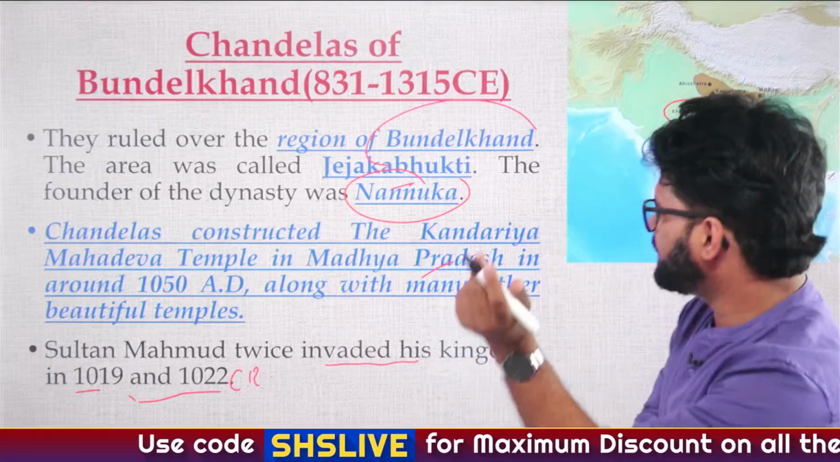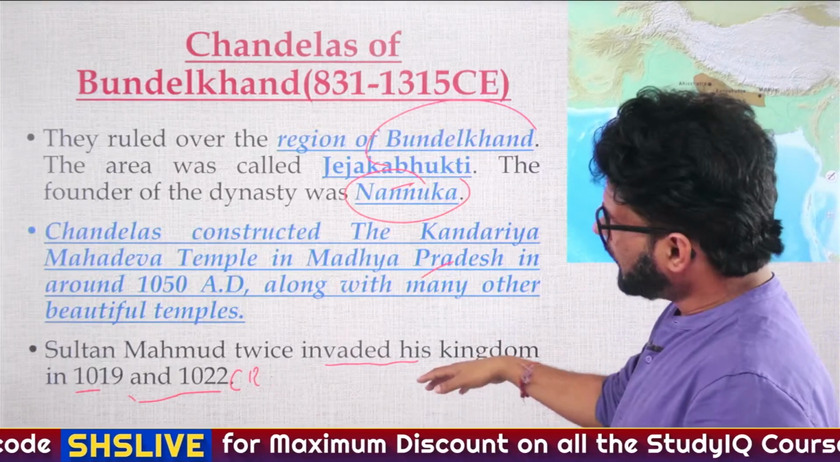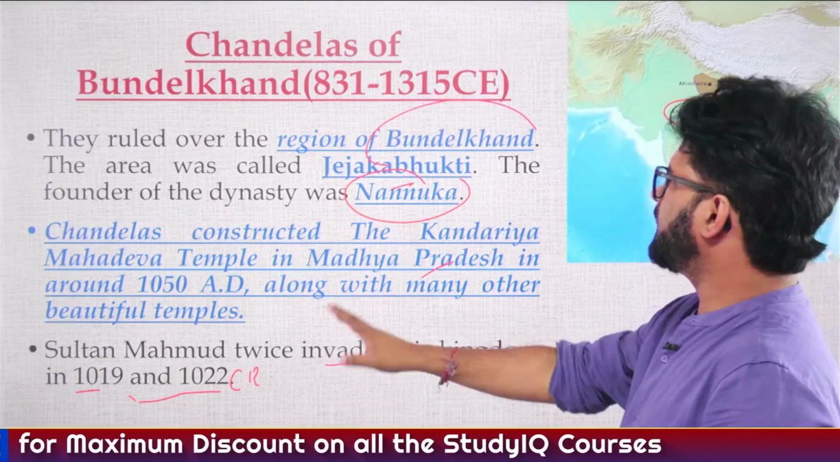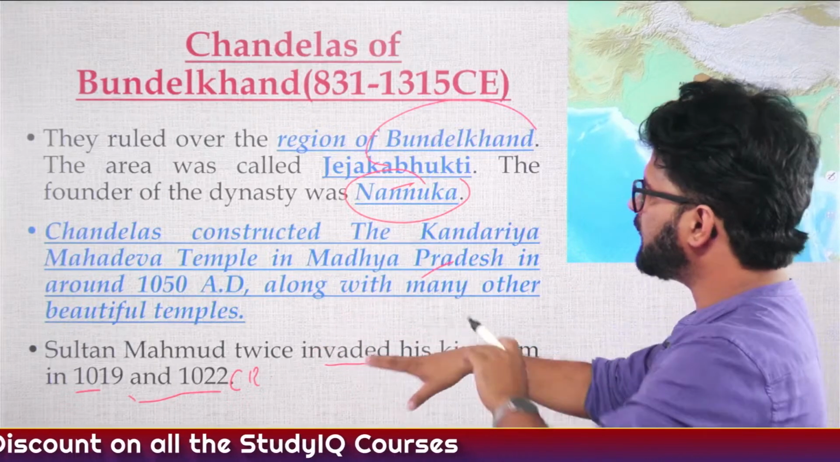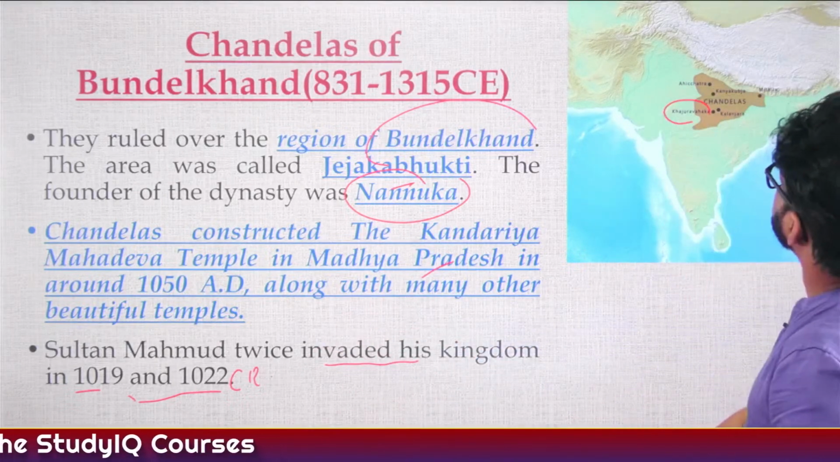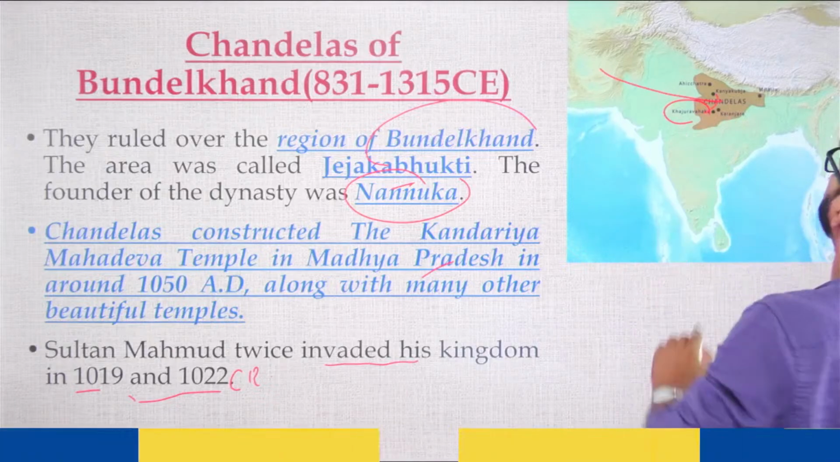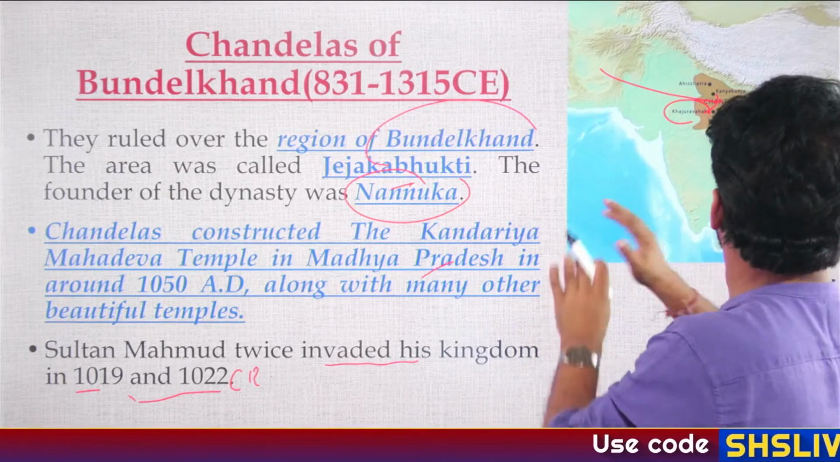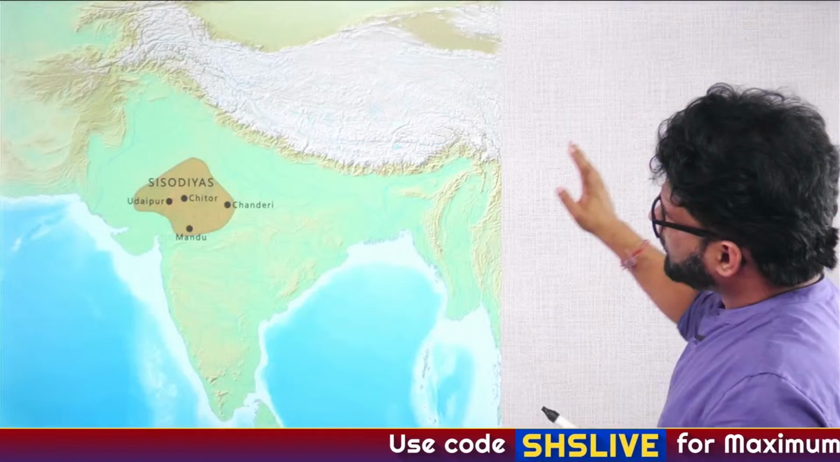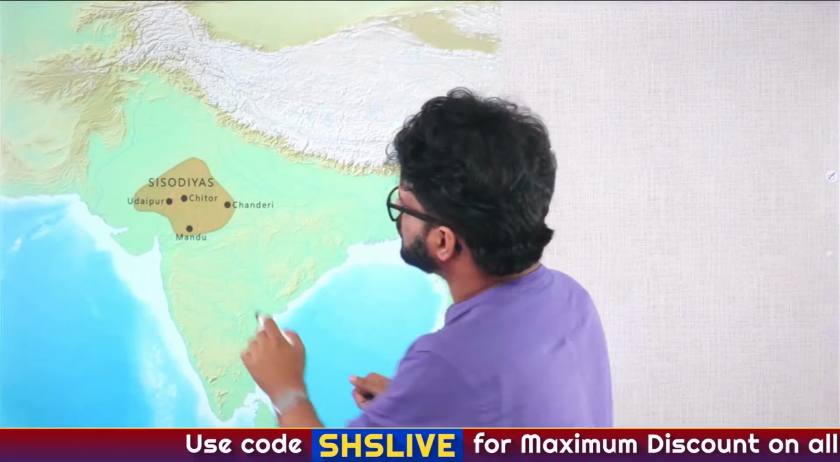As Dark has written, this is Ghazni. Ghazni invaded this particular kingdom in 1019, 1022. So you can see the extent of Ghazni's invasion. He went far wide to the east as well.